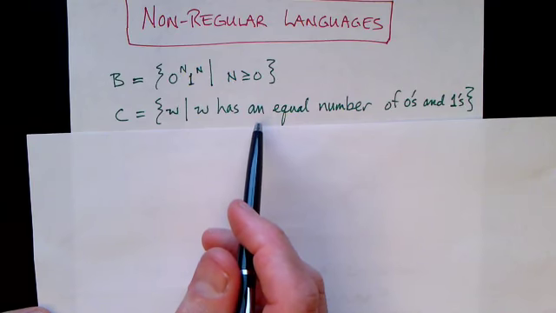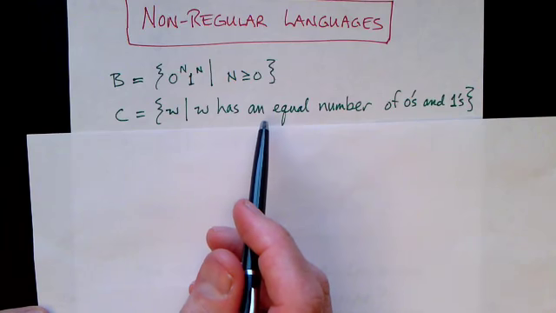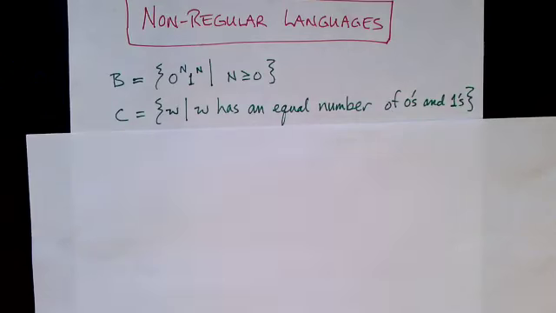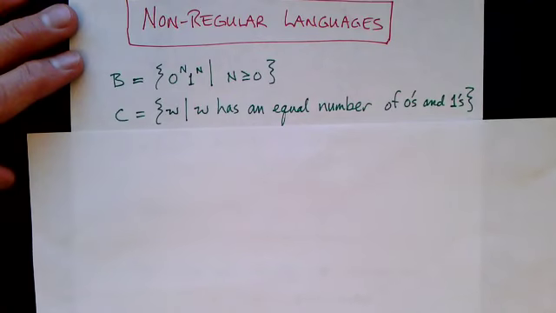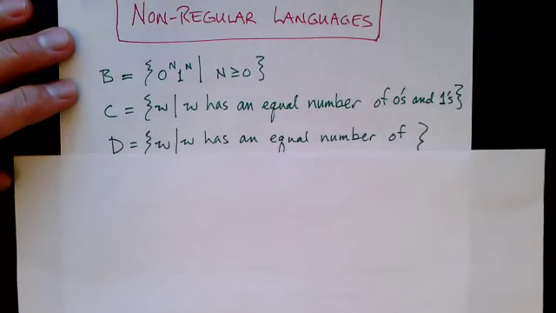And as this difference between the number of zeros and the number of ones can be arbitrarily large, it's beyond the capability of a finite state machine. A finite state machine has only a finite number of states, and so it only has a limited amount of memory, and it can't hold arbitrary numbers in that memory. And so these two languages are not regular.